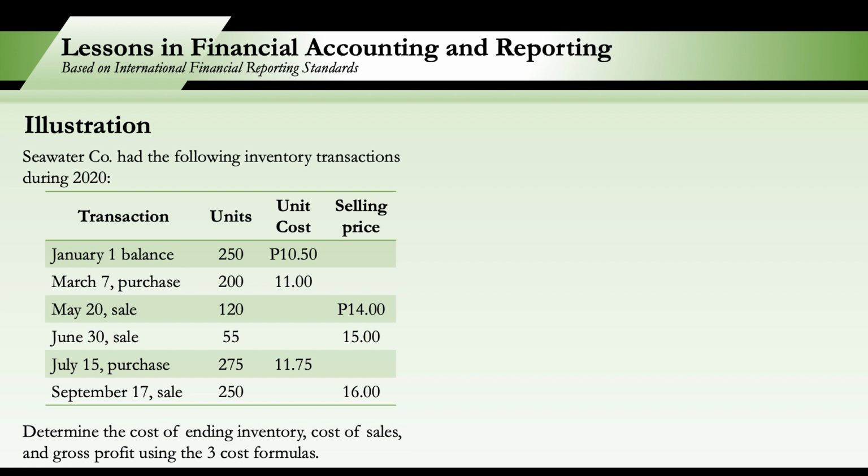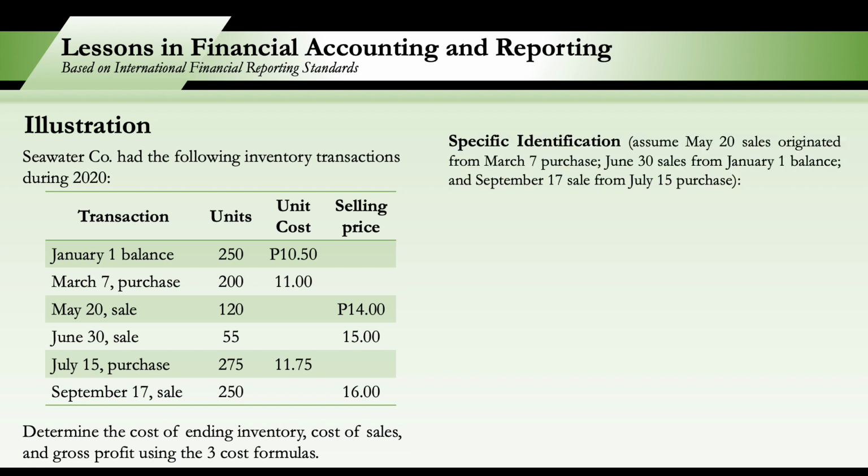Okay? So first, we will answer the problem using the specific identification. So for specific identification, the problem must specifically identify which among the units were sold during the period. So for a specific identification, we have this additional assumption. So assume that the May 20 sales originated from the March 7 purchase. So yung May 20 sale na 120 units were from the March 7 purchase na 200 units.